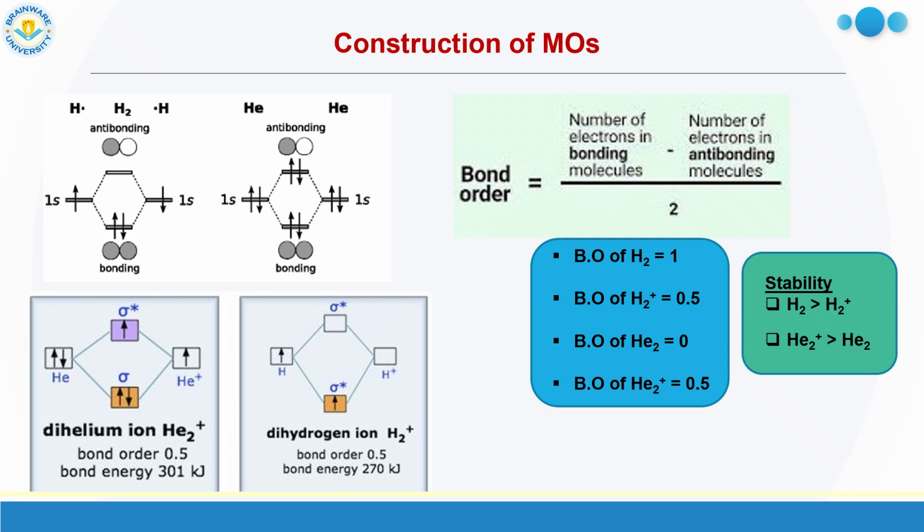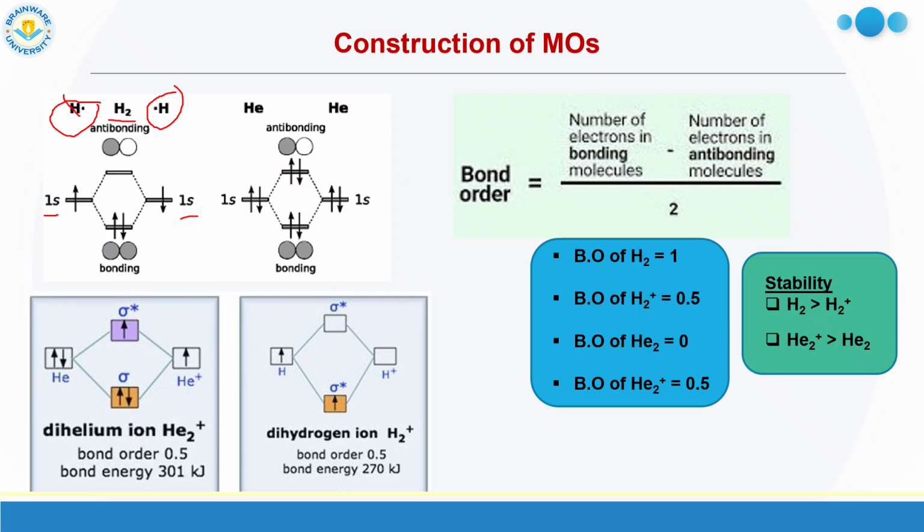Now going to the simplest case, that is the construction of MO for the hydrogen molecule, H2 molecule. You know the hydrogen molecule is formed by the combination of two hydrogen atoms. This is one hydrogen atom and there is another hydrogen atom. One hydrogen atom contains one electron. So this is the 1s of one hydrogen atom, this is the 1s of another hydrogen atom, each having one electron.